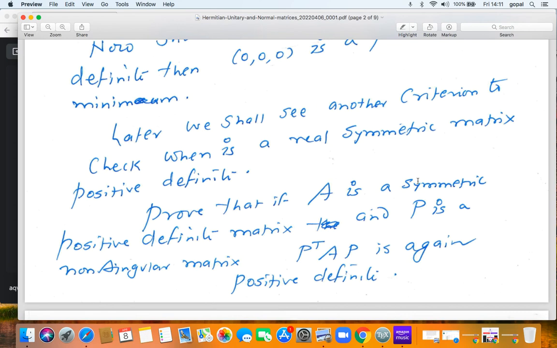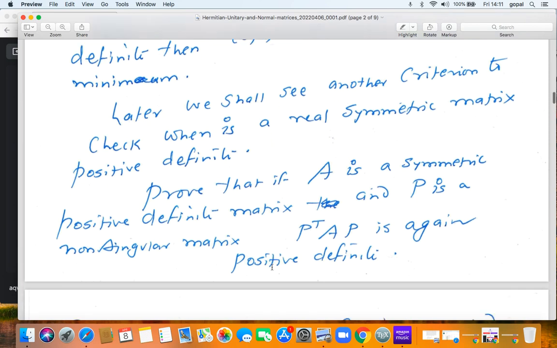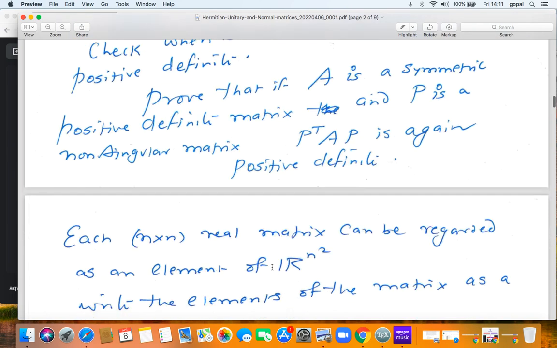Prove that if A is a symmetric positive definite matrix, so we have a real symmetric positive definite matrix, and P is a non-singular matrix, and then I look at P transpose AP. Call this matrix B. So what is B? B is P transpose AP. Is B also symmetric? Yes, B is also symmetric. Check that B transpose is the same as B. Is B also positive definite? Yes. Check that also. Check that B is also going to be positive definite. Simple exercise. Please do this.